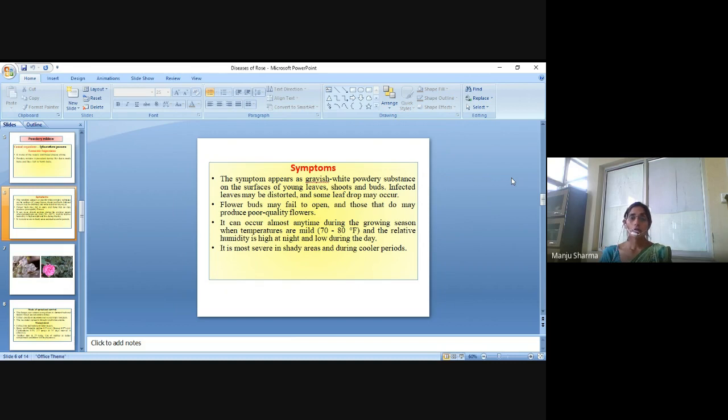So it can occur almost all the time during the growing season when the temperature is mid 70 to 80 and the relative humidity is high at night and low during the day. It is most severe in shady areas and during the cooler period.